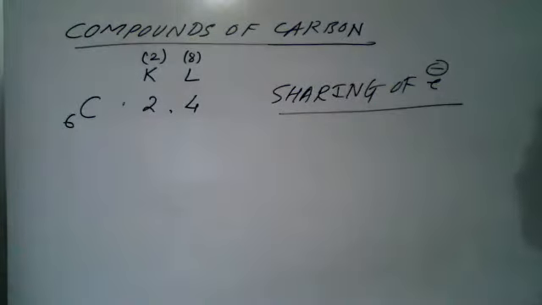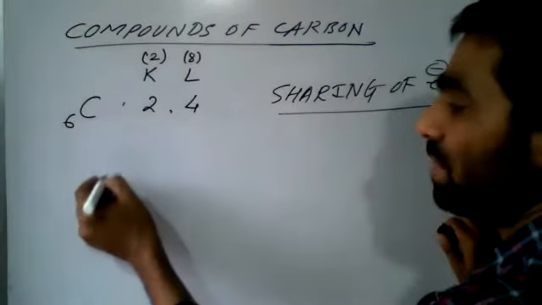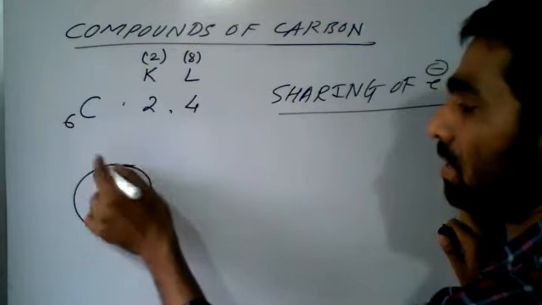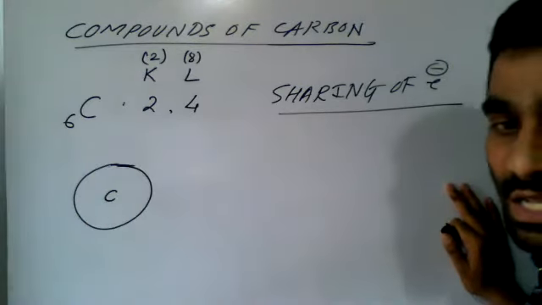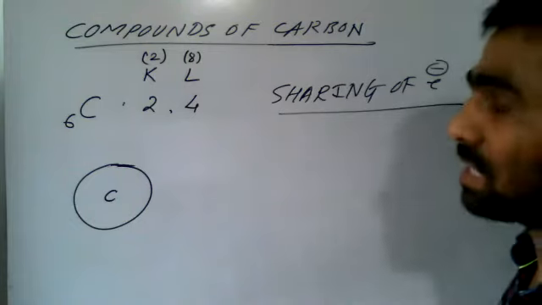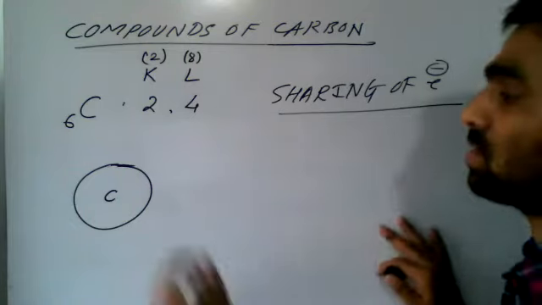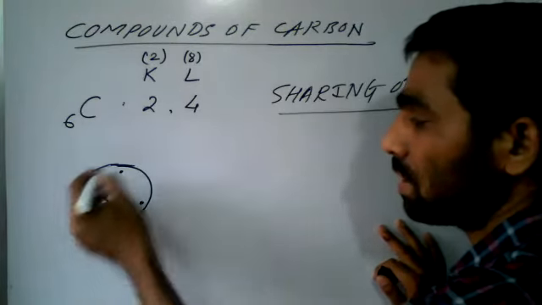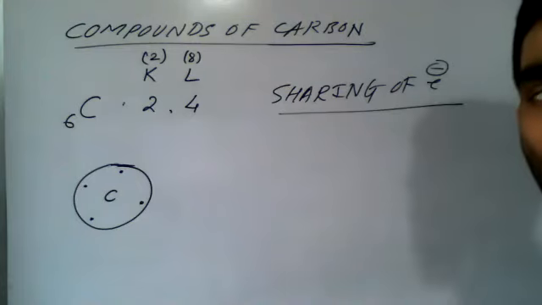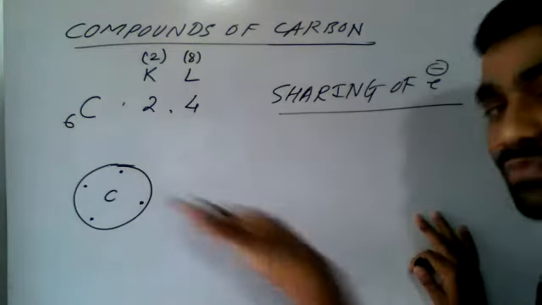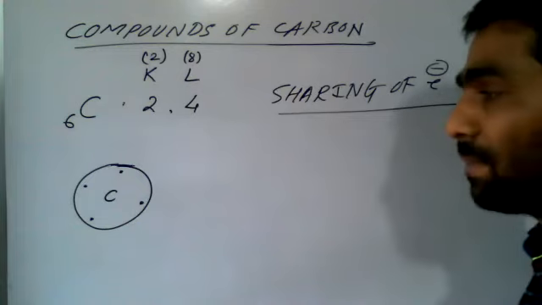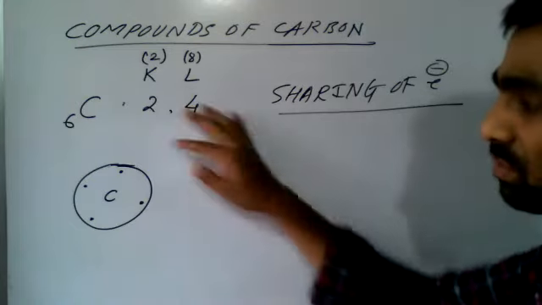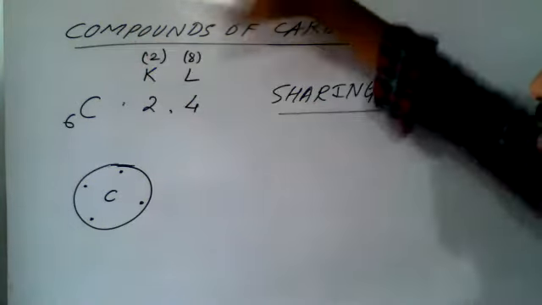Now see, what is sharing of electrons? If we have a carbon, and here is the last shell, the valence shell, say it is the L shell. So how many electrons? 4 electrons. I can write 1, 2, 3 and 4 electrons. It requires 4 more electrons to complete its octet. So how can we do this? We will now discuss the compounds of carbon.